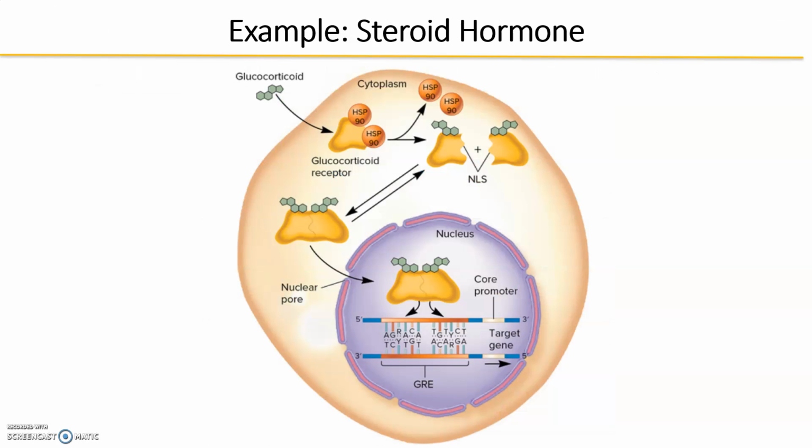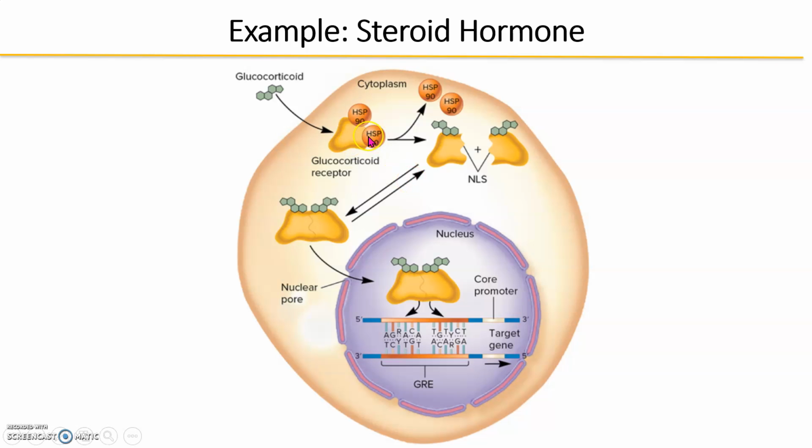Okay. So now let us consider a real life example in eukaryotic cells. We're going to look at steroid hormones. Remember, hormones are secreted by the endocrine glands. They have to travel through the bloodstream and then enter the correct cells, okay? So think about that. Now, we have these glucocorticoid steroids. They are released into the bloodstream, and they're able to enter through diffusion because they can get through the plasma membrane. So they diffuse inside of the cell.